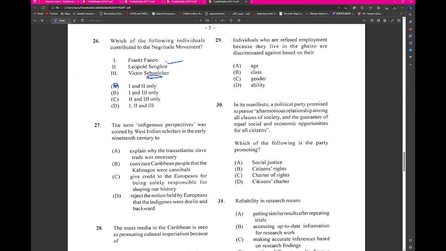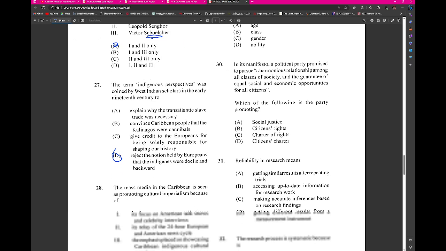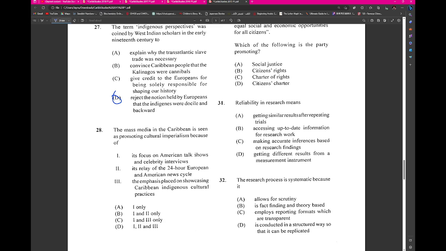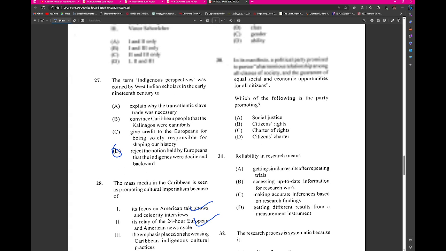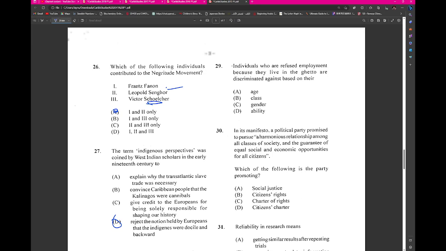Tell everyone, right? The term indigenous perspective speaks to rejecting notions that they didn't have a history. Mass media promotes imperialism by 1, 2, right? We're seeing them repeat over and over again. So individuals who refuse employment because they live in a ghetto or whatever, right? So this is class.